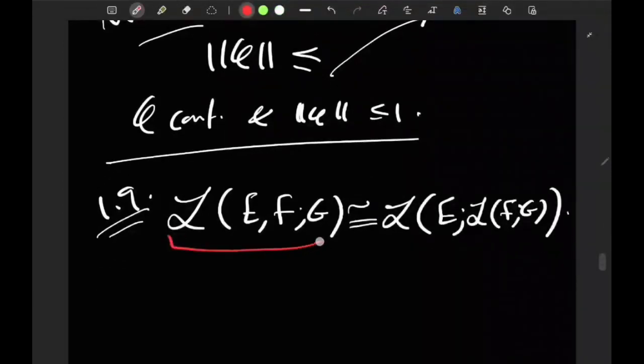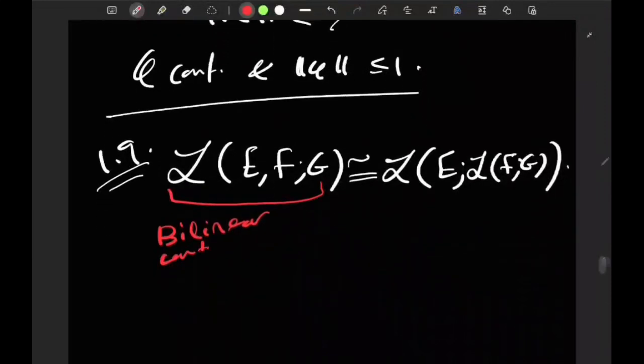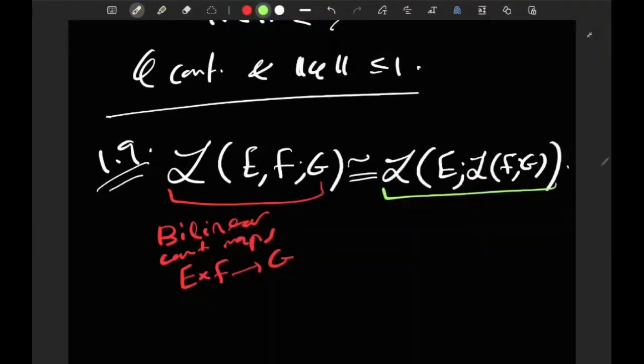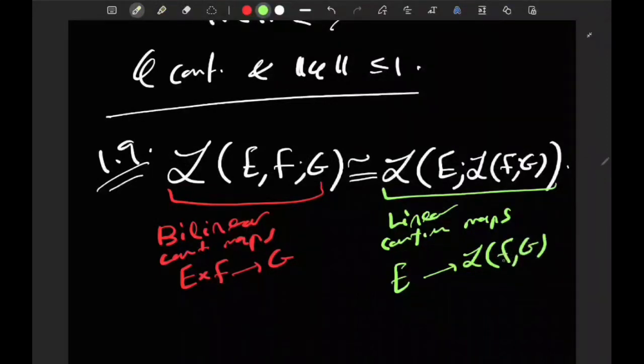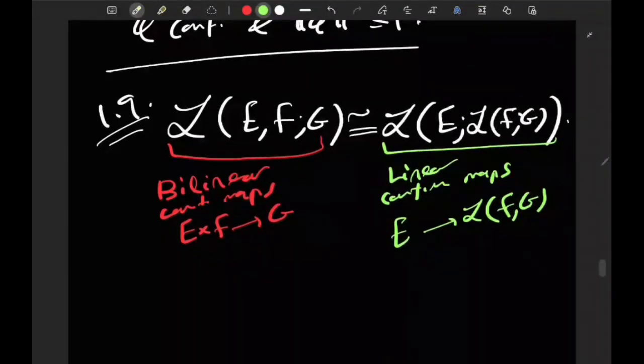This one is the space of all bilinear continuous maps from E times F to G, and the one on the right is the space of all linear continuous maps from E to L of F G. Why are these two things in a natural isometry?